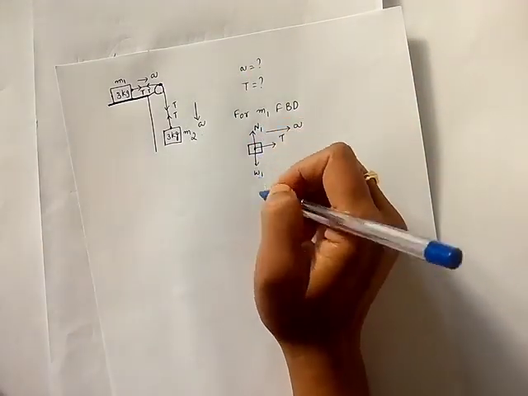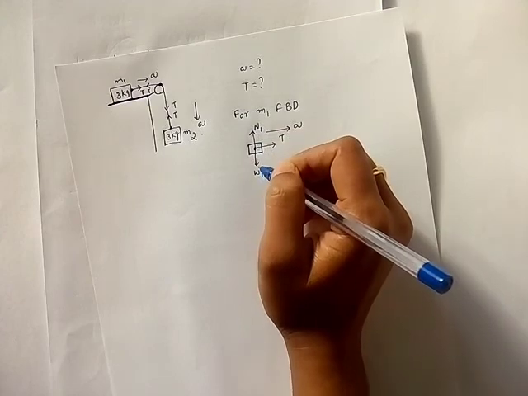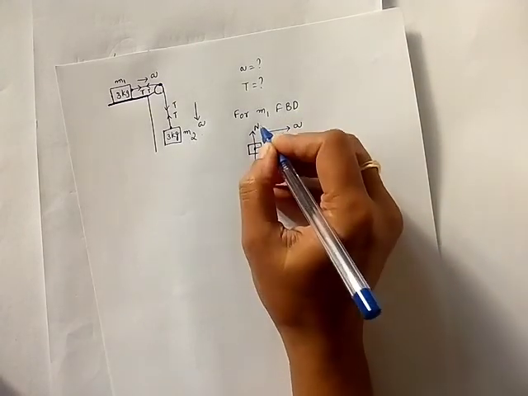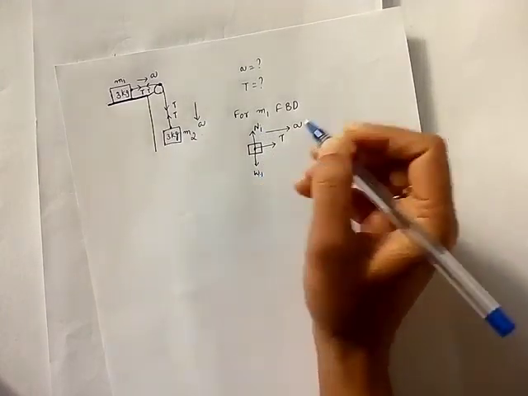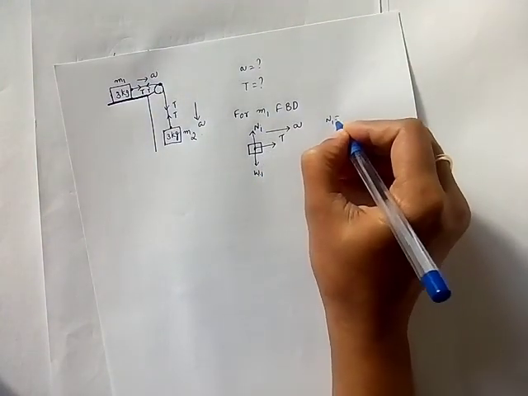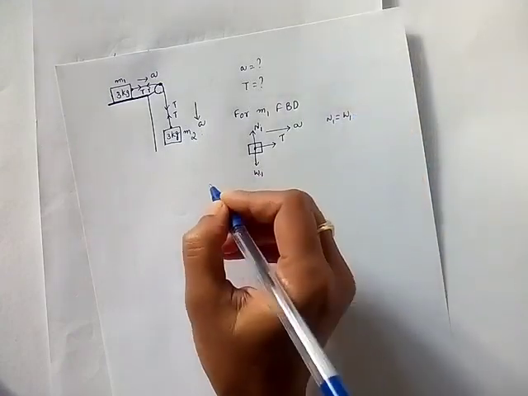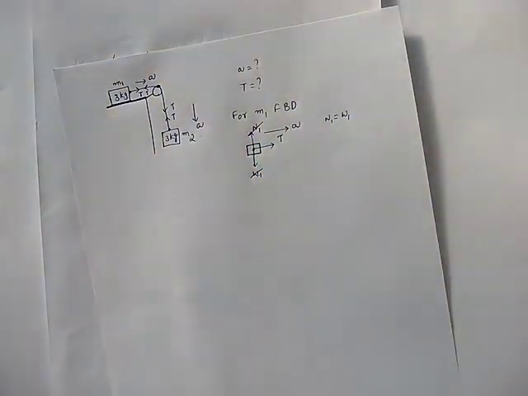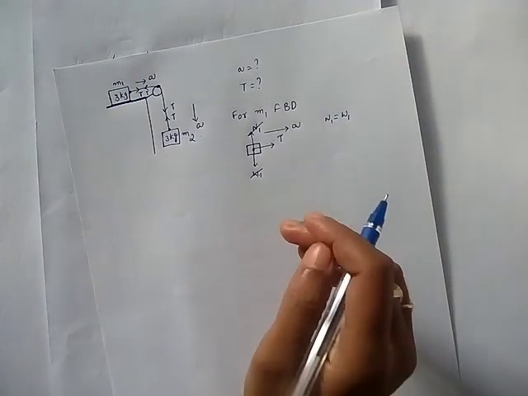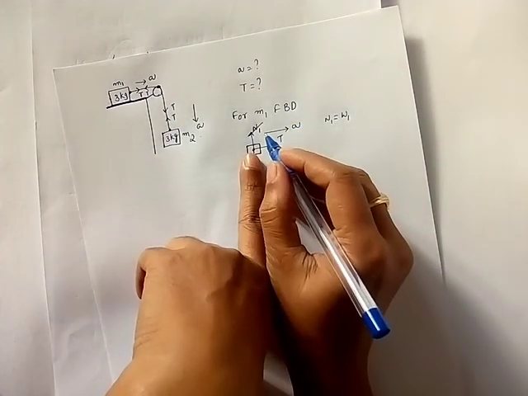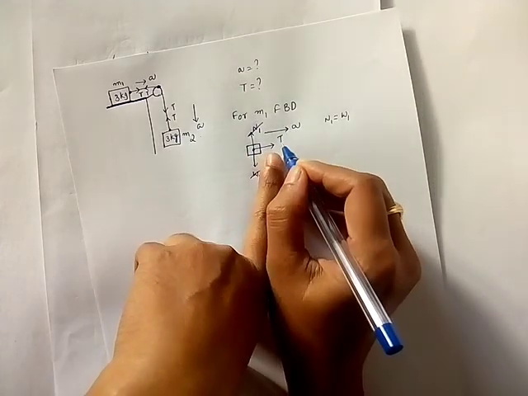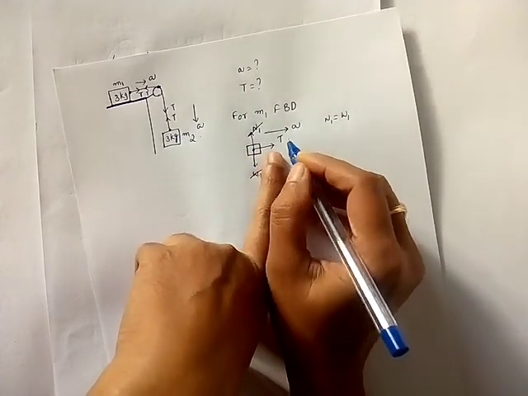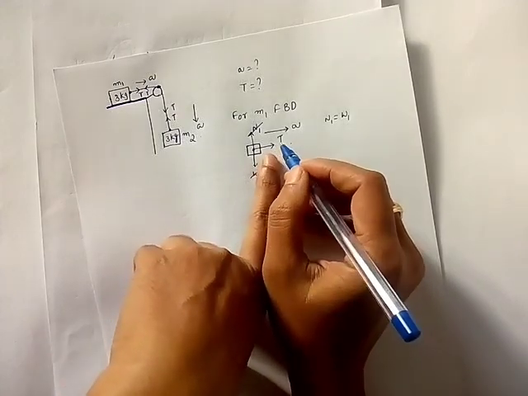As there is no motion in the vertical direction, we can conclude the forces acting in the vertical direction are equal. So N1 is equal to W1 and they are in opposite directions, so there is no net force in the vertical direction. I have just cancelled them. Now acceleration is this side, so the net force is acting along the horizontal direction. So what is the force acting in the horizontal direction?